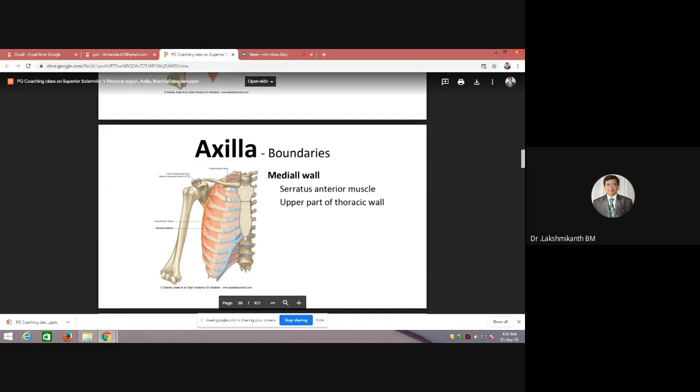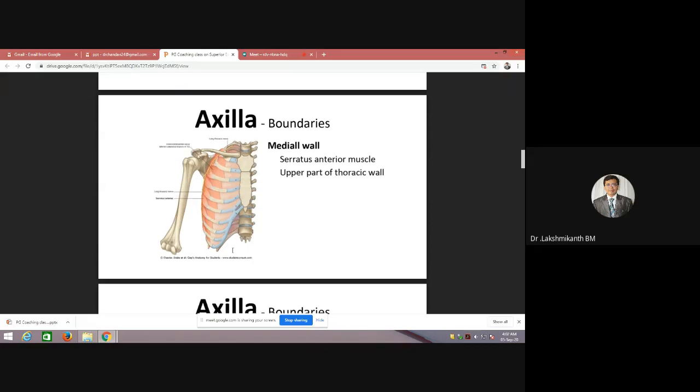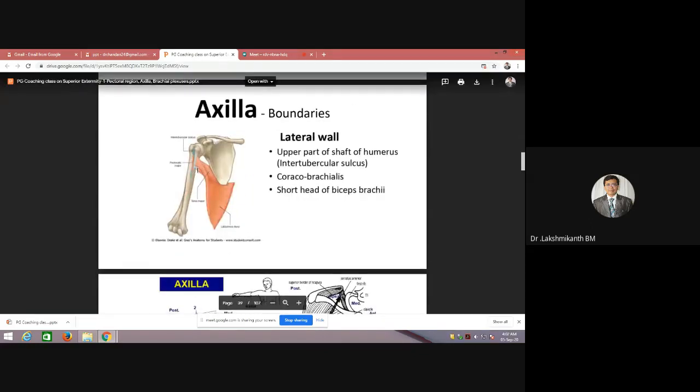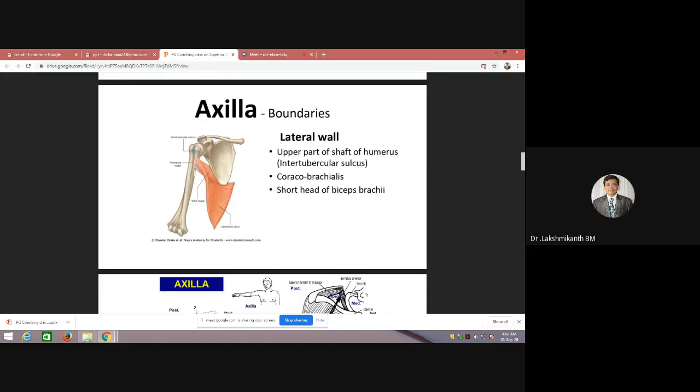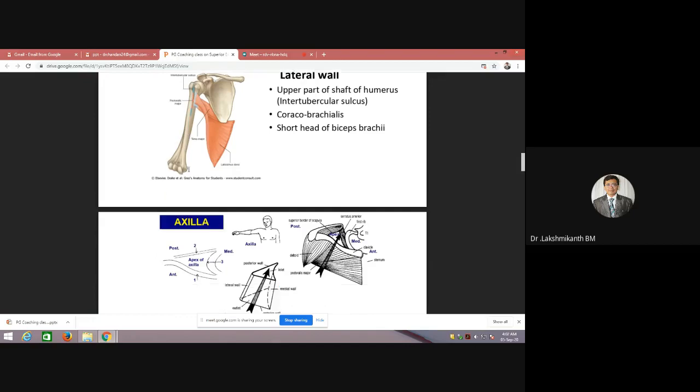And also we have the long thoracic nerve, which will be coming along with it. The lateral wall is formed by the upper part of the shaft of the humerus, intertubercular sulcus, and we have the coracobrachialis insertion, short head of biceps. These are the structures which will come towards the lateral wall of the axilla, and the lateral wall is the smallest wall among all because there is a bicipital groove, and that groove is a convergence point for almost all the muscles. Okay, so that's about the lateral wall.